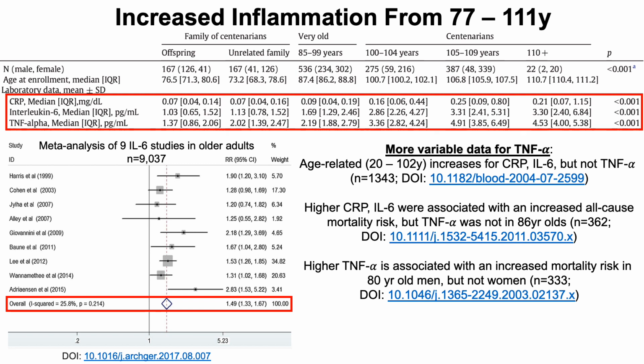So the first two inflammatory markers increased all-cause mortality risk in the second study, but there was no association for TNF-alpha with mortality risk in that study. And then there is data that shows an increased all-cause mortality risk for TNF-alpha, but that was shown only in men, but not women, in the last study here. So CRP and IL-6, I'd argue, are more established markers of age-related inflammation than TNF-alpha.